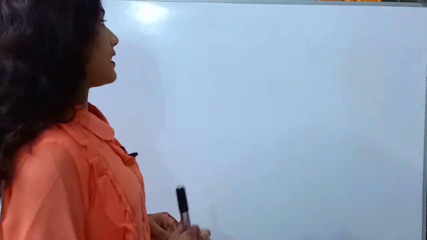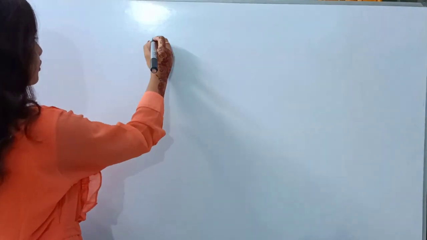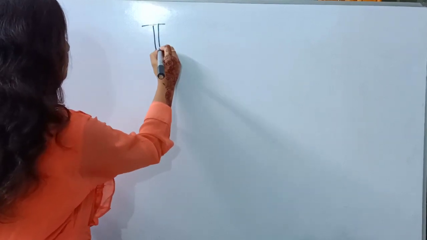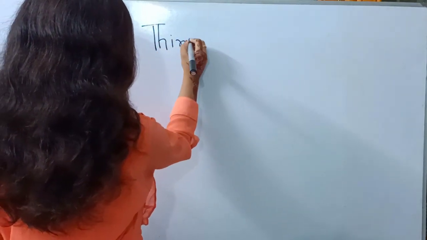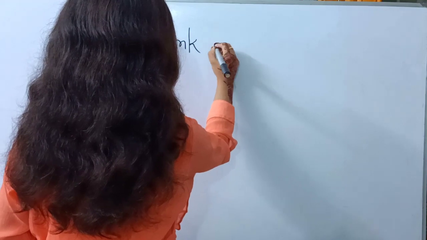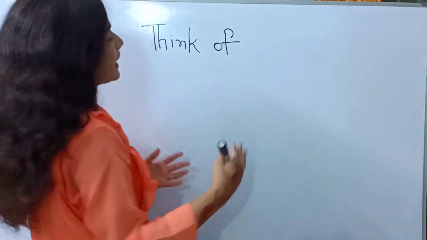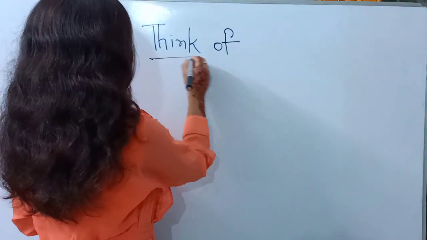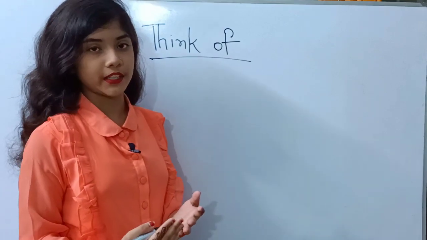The phrase that we will learn today is think of. So how can we make a sentence on it?